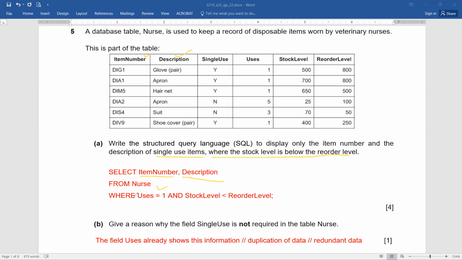So we are just checking it by using the where clause: where use is equals to 1 and stock level is less than reorder level. So you can see here, use is equals to 1 is situation number 1. The use of and, because both situations have to be met, and stock level is less than reorder level. So this is how we can go for checking.